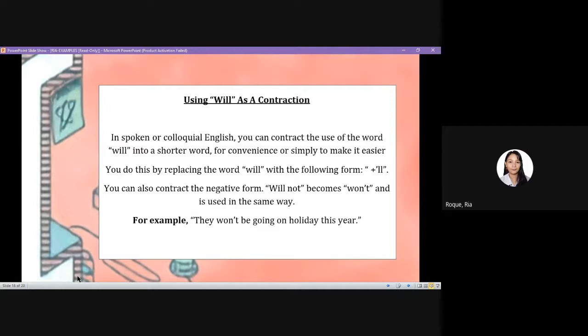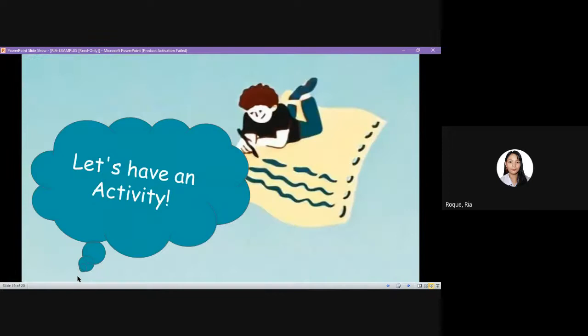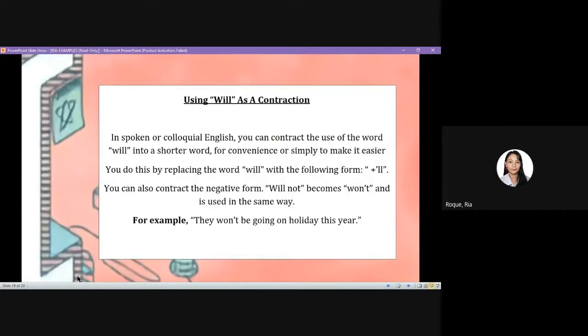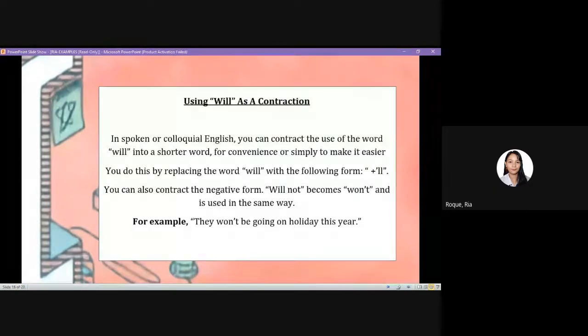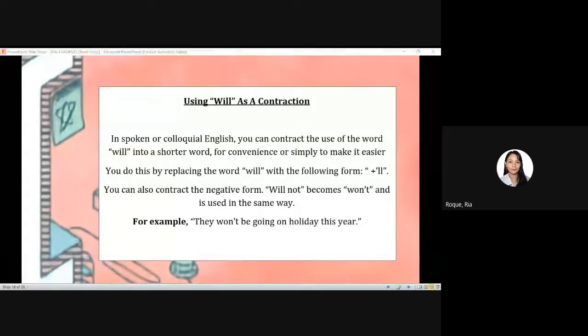So students, take note of this, that using will correctly takes a bit of practice. So try to use it as often as you can in the different contexts and make sure you include using the contracted or shorter form too so that you are more familiar with it.